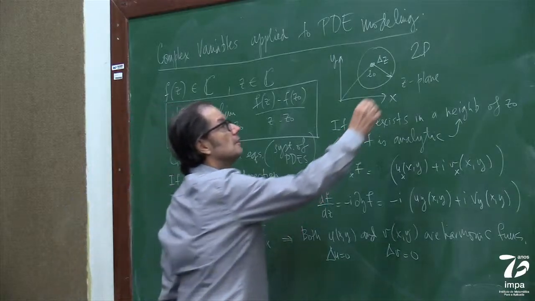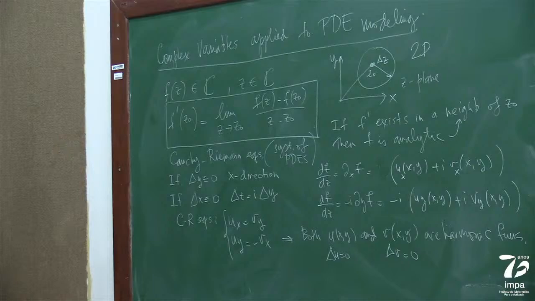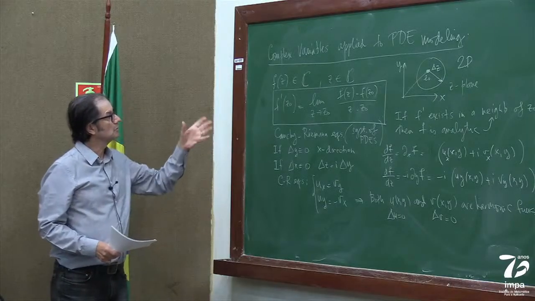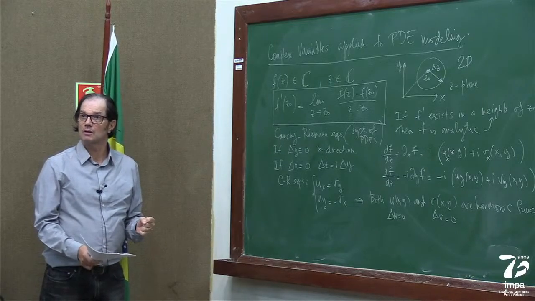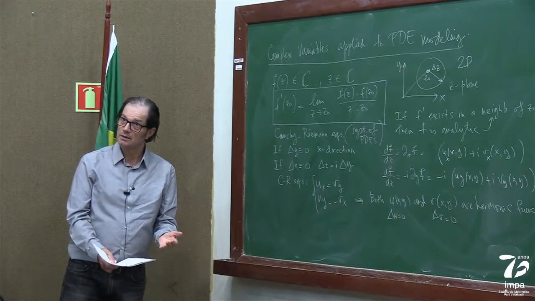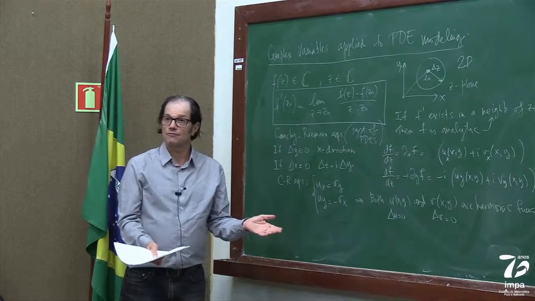In 2D problems, it's sometimes interesting, physically and mathematically, as you'll see soon, to use complex variables as our modeling tool, because we get a free ride on properties of complex valued functions.